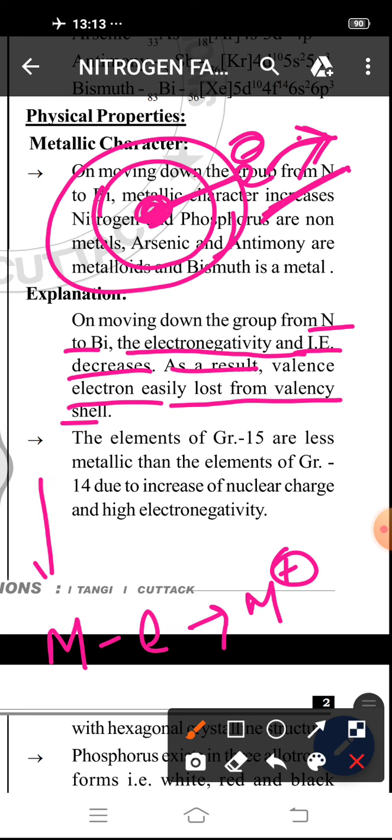So on moving down the group, atomic size increases, force of attraction decreases. So electron is lost easily from the valence shell. This leads to their metallic character.